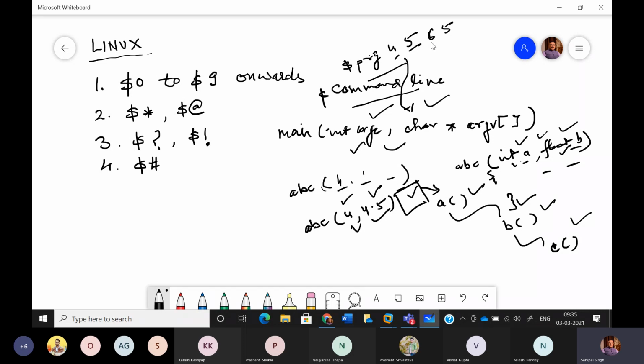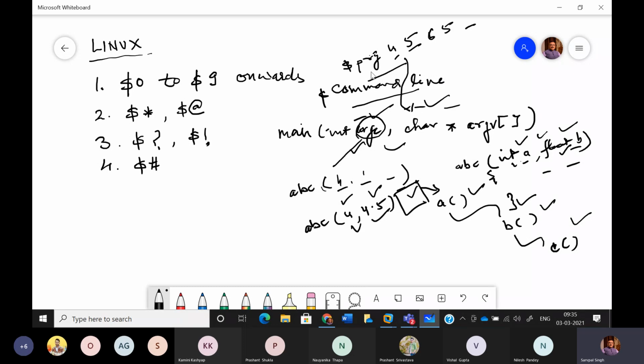On the command line, we can pass 4, 5, 6, 5 or any number of values, and some strings also. But for those many variables, there is no one-to-one correspondence, and we are not writing them in the bracket of main. Rather, we are writing every time two variables only, because the concept is somewhat different here. The value of argc is implicitly set to the number of arguments which you are passing on the command line.